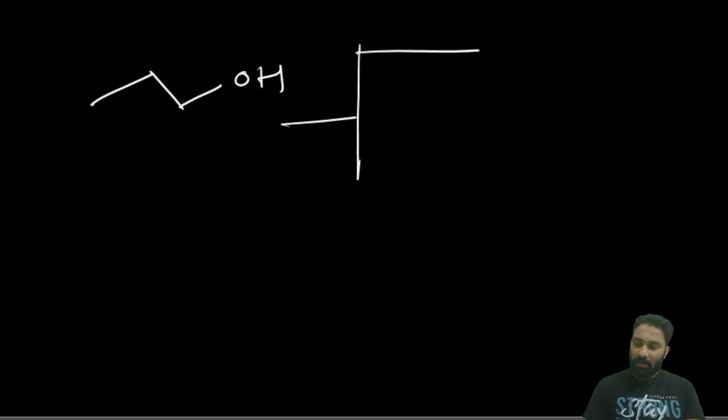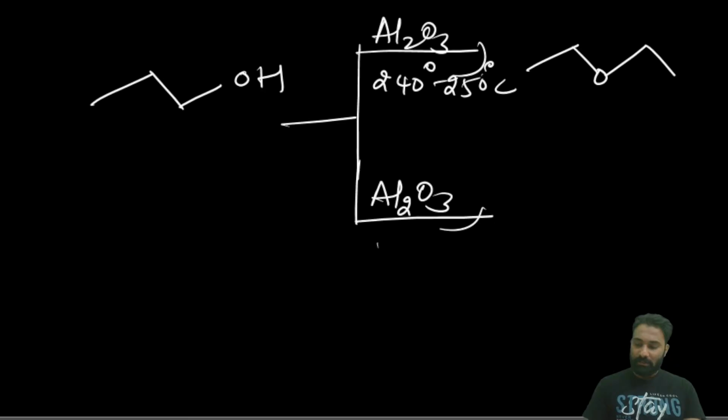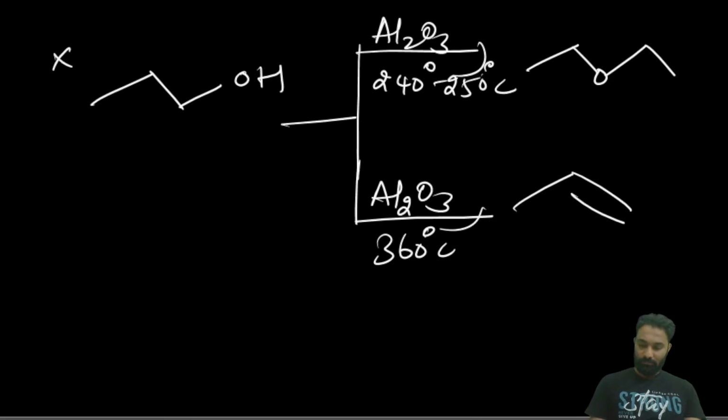Next, another reagent is also there. Which one? If you have taken the alcohol and Al2O3, aluminum oxide, if you have maintained it at 240 to 250 degrees Celsius, now the alcohol will be converted into the ether. Only at a high temperature, Al2O3 at around 360 degrees Celsius, then only the alkene will be formed. These two reactions are very important.